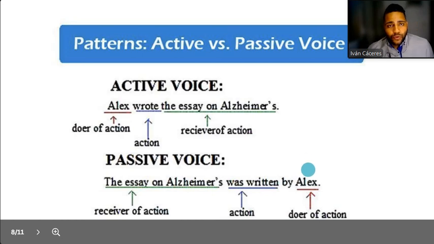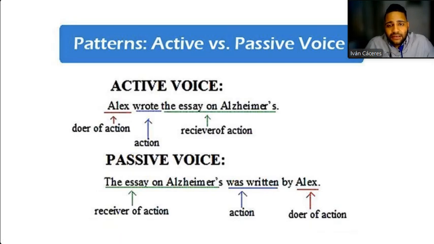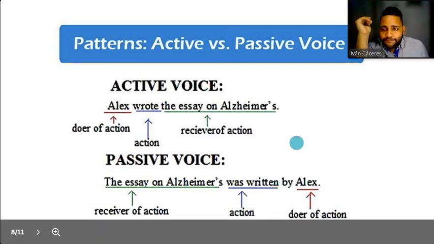We can put who did it after by, or if you don't want to talk about who did it, you can eliminate it, okay? You can just leave the sentence like that. The essay on Alzheimer's was written, and that's it. So you don't have to say who did it. It's not mandatory that you do it, okay?